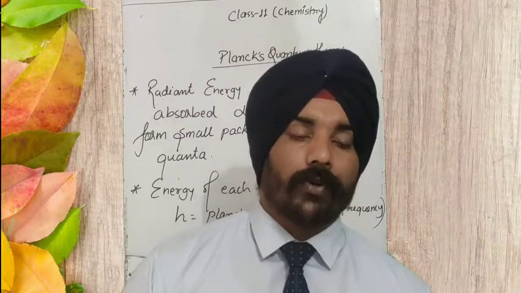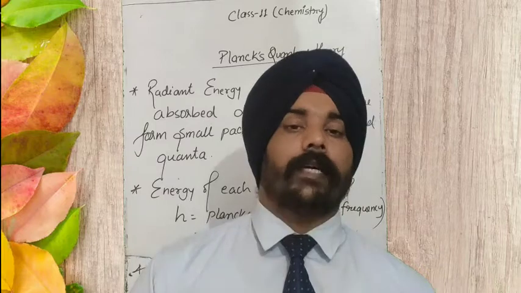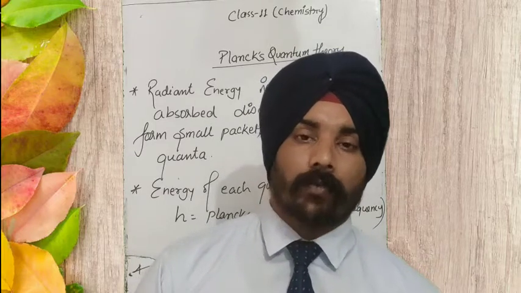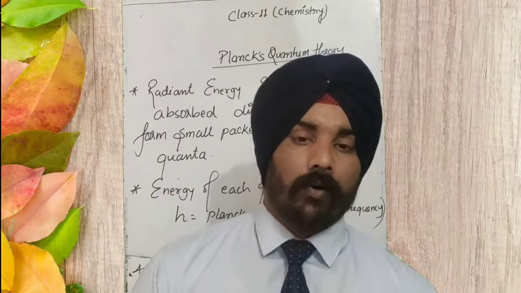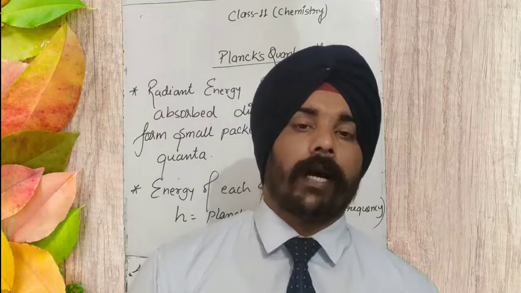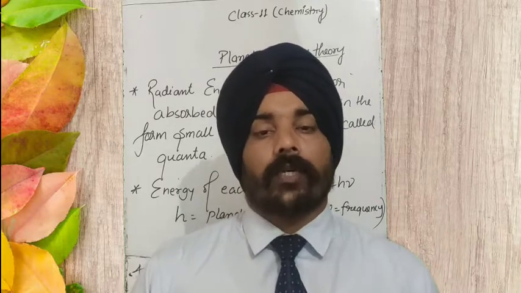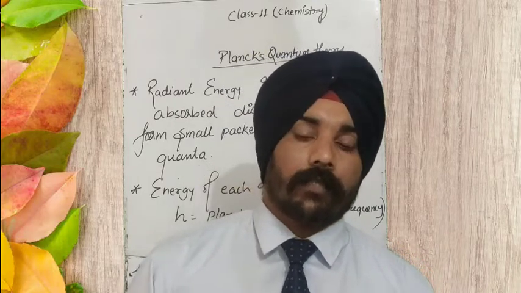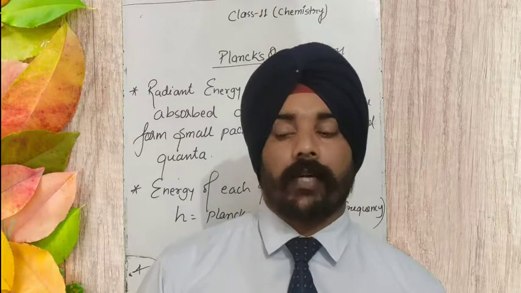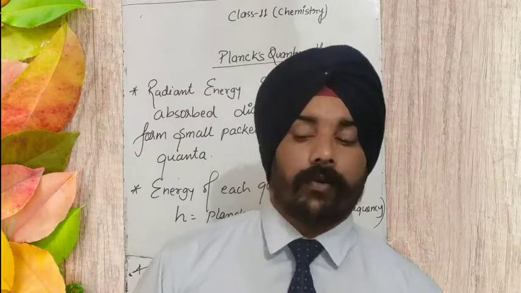Today we are going to see what the photoelectric effect is, how it is based on Planck's quantum theory and on the particle nature, what assumption was made by Albert Einstein, and some very important terms we are going to reveal in this theory today.